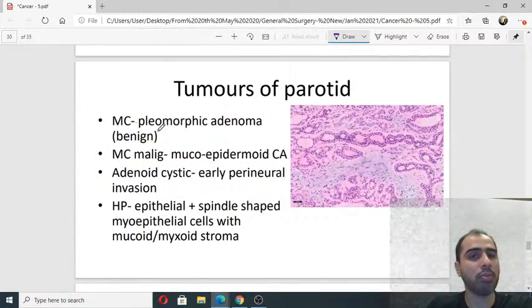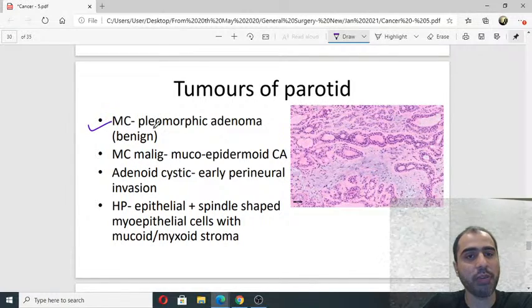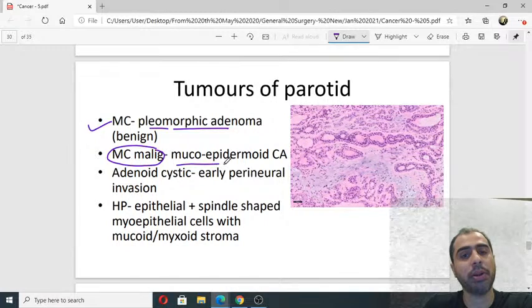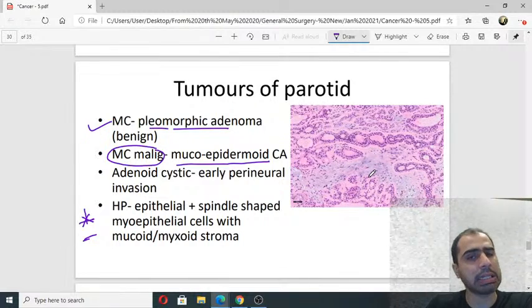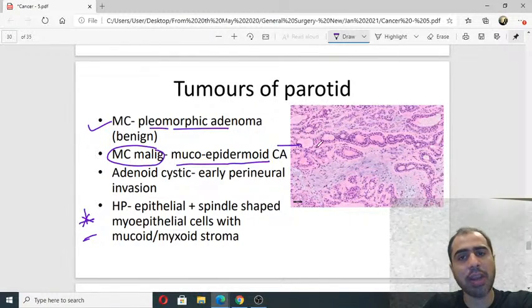So overall, most common tumor of parotid is pleomorphic adenoma, but most common malignant tumor is mucoepidermoid. There is a classical appearance of pleomorphic adenomas, pleomorphism. It's a salivary gland, so you will have these acini, but it will also have these other elements, myxoid elements.